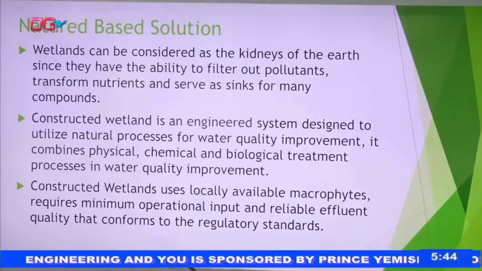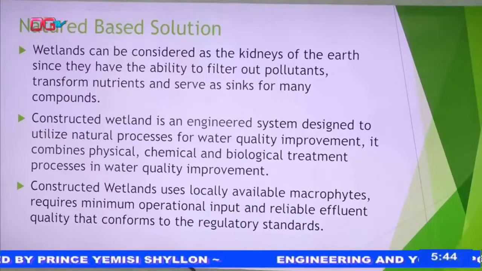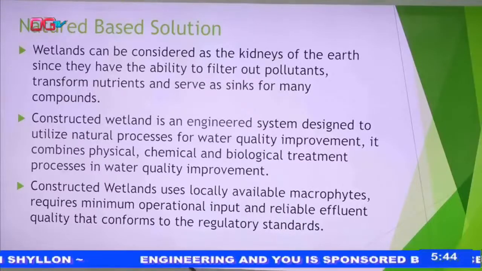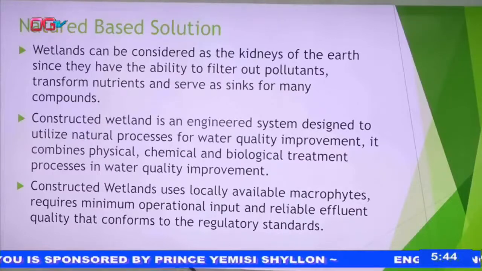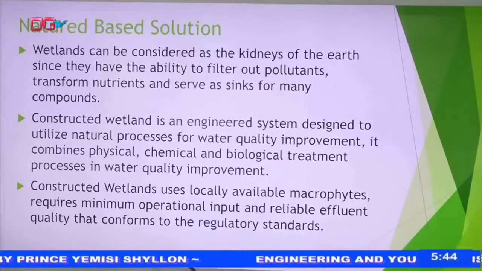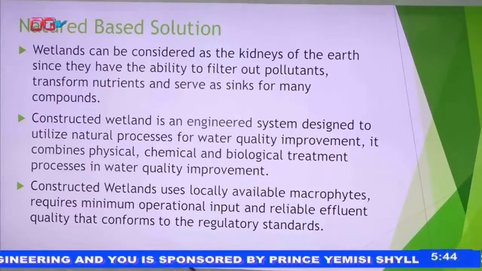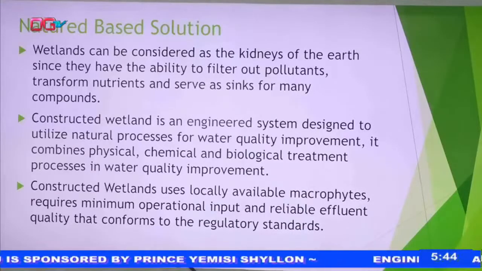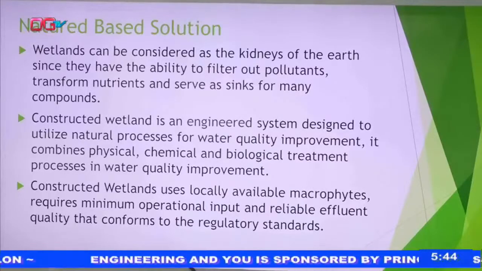Is it because of the density that it is floating? Most times, these treatment plants can also remove heavy metals. There are times they will tell you this one can remove, this one cannot remove. But when you talk about constructed wetland, it has a tendency, depending on the plants you are using. There are so many plants we have discovered that can actually remove some of these things and conform to regulation when you are discharging to the stream.